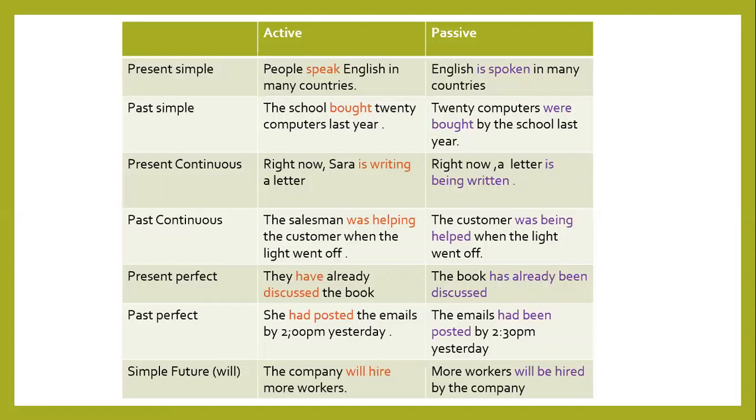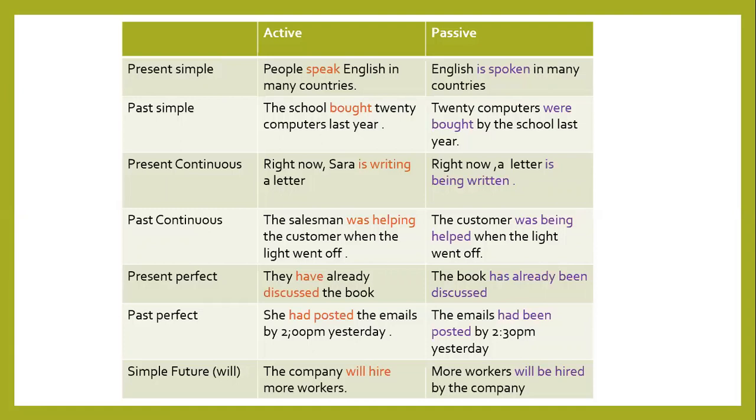Let's move to the third one. Present continuous, right now. Remember that once we are talking about an action in progress, now, the suitable tense to be used is the present continuous. Right now, Sarah is writing a letter. Right now, with parts like this, something that decides the time, or once we start with something different from the subject, or anything which is not the subject, simply we copy it. It's not difficult to recognize that because usually that part is split from the sentence by using a comma. We copy it and that's all.